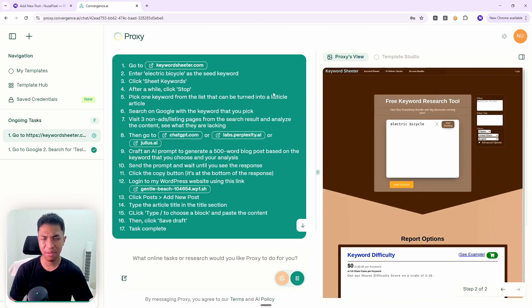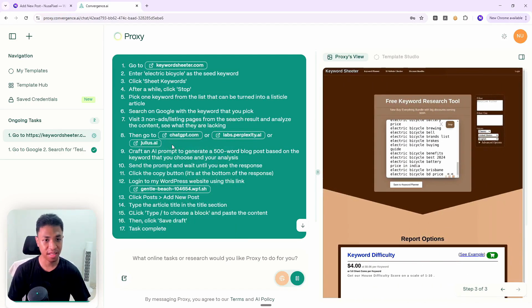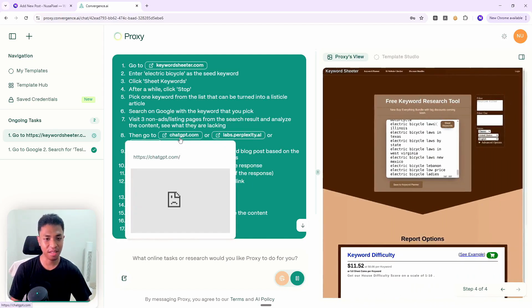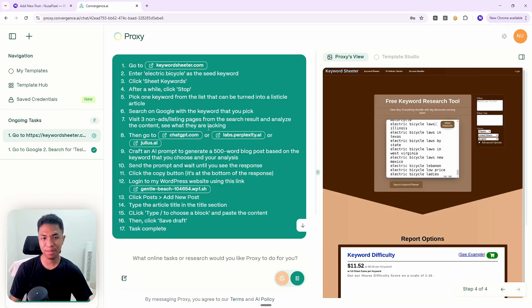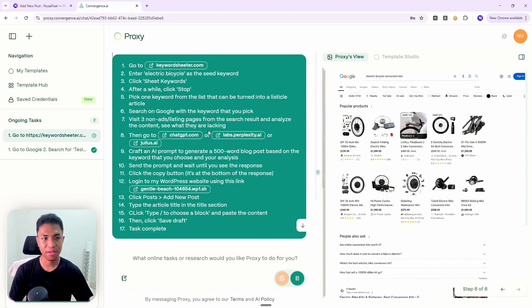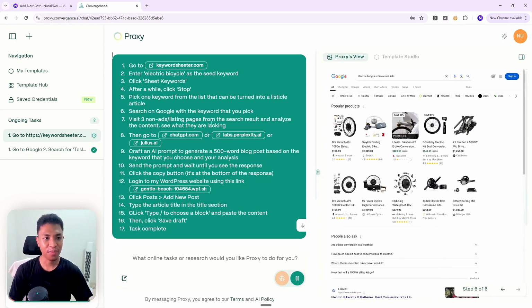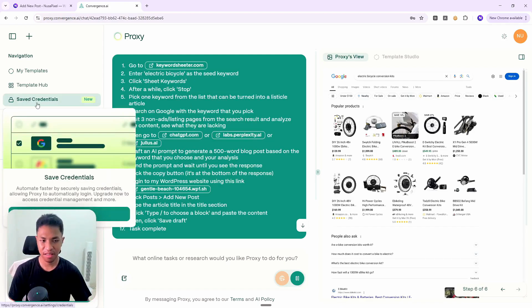During my testing, it never did anything crazy, but sometimes it tries to do some alternative, like on step number 8 here, when I asked it to visit ChatGPT and then ChatGPT has a problem or shows an error message, the AI agent tries to do something else. It tries to visit Gemini, it tries to visit other AI tools because these are just alternatives and ChatGPT didn't work. And I think that's pretty cool, but on the other hand, some websites just don't allow people to interact with AI without creating an account first. So that's really a problem. And I think if you are an advanced user, you are going to be better off if you have the credentials feature. I think that's really worth it.